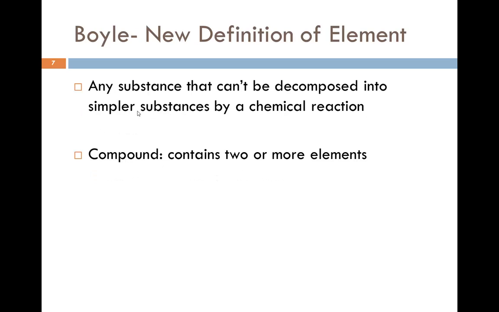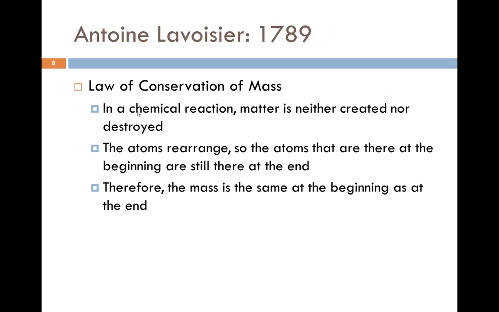So Boyle determined a new definition of the element. He stated that any substance that can't be decomposed into simpler substances by a chemical reaction would be considered an element. And a compound contains 2 or more of these elements. In 1789, Antoine Lavoisier started looking at something called the law of conservation of mass.